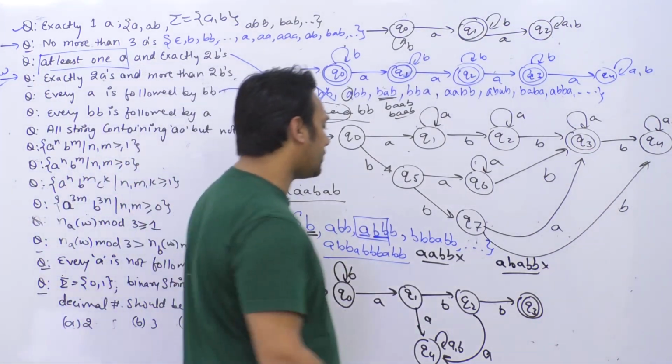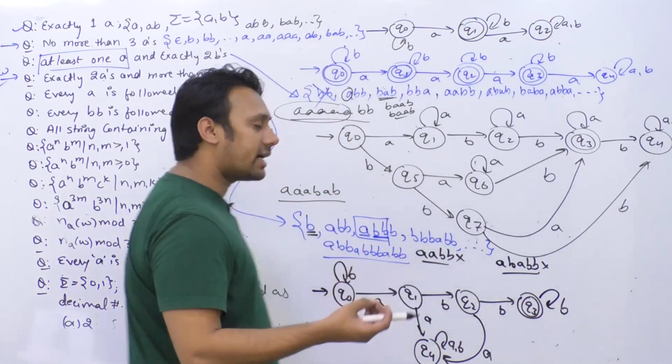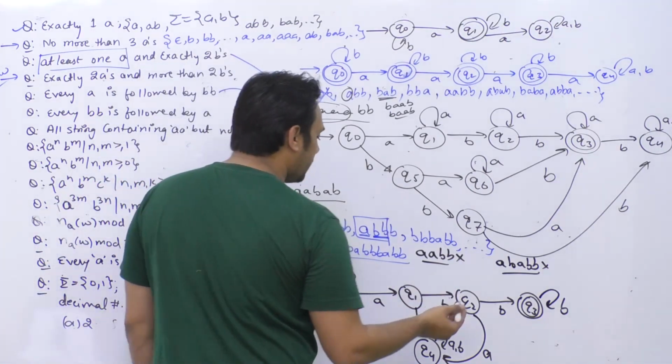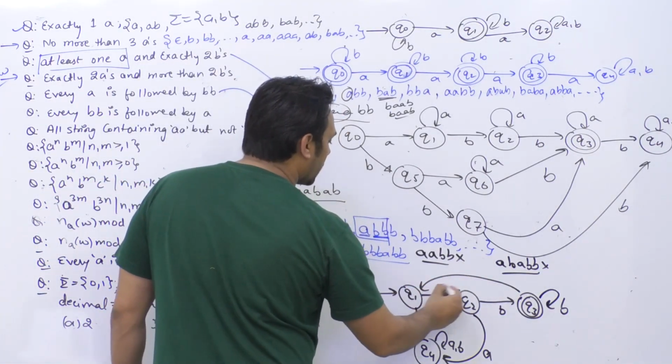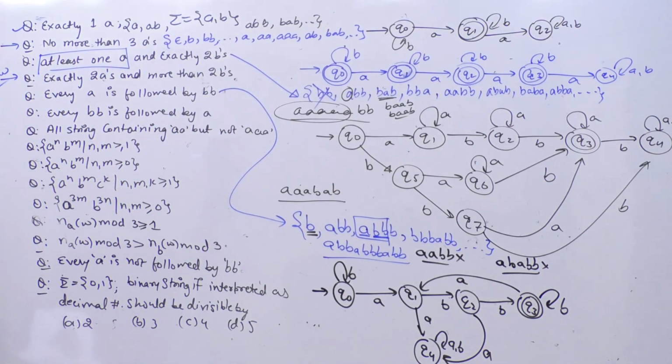After this you can have any number of B's. You can have any number of B's, but after that if exactly one more A comes, then you can go back to this state. So what will happen here? Every A is followed by BB.